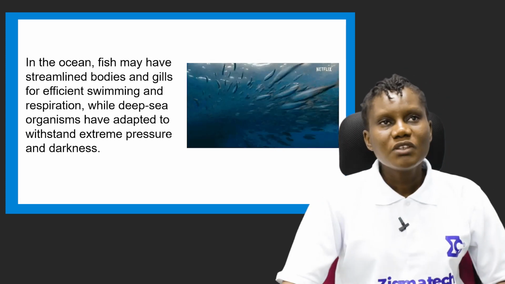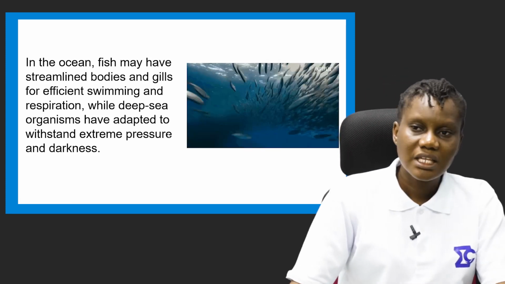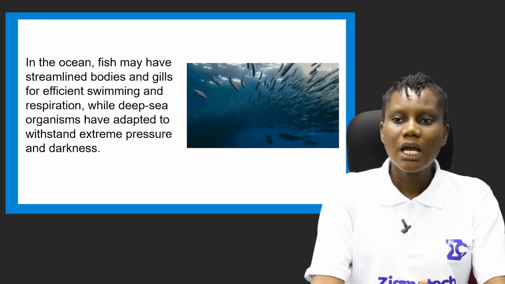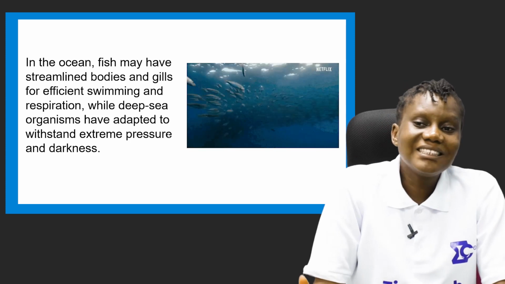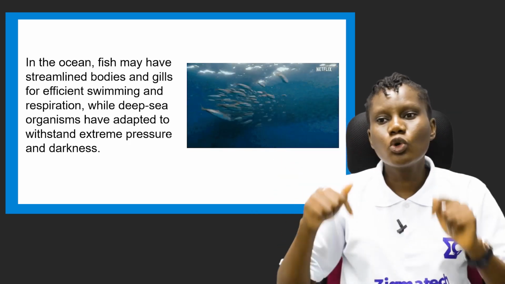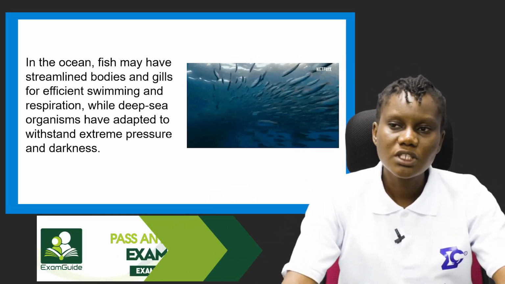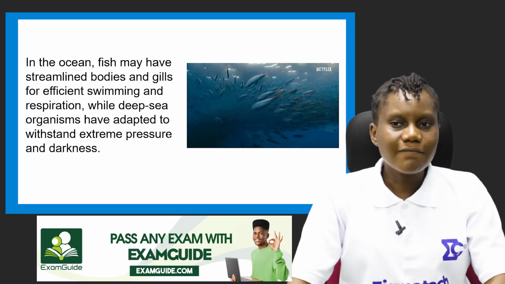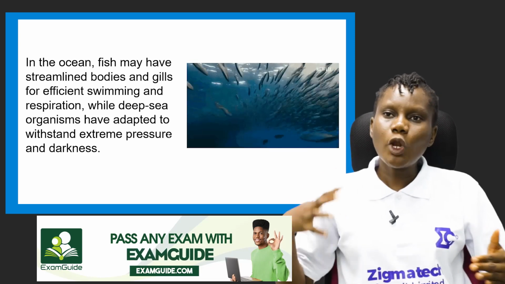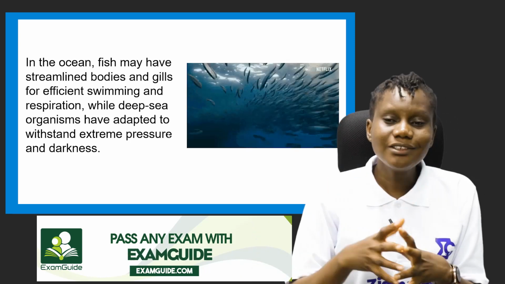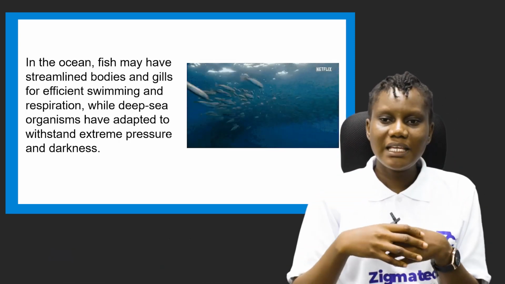So that is their specific adaptation for that environment. In the ocean, fish may have streamlined bodies and gills for efficient swimming and respiration. I've explained this earlier. Deep sea organisms have adapted to withstand extreme pressure and darkness, because the more you go into the water, the darker it becomes. But there are still some organisms that stay in this environment, so they have developed some features that help them to withstand extreme pressure and darkness.